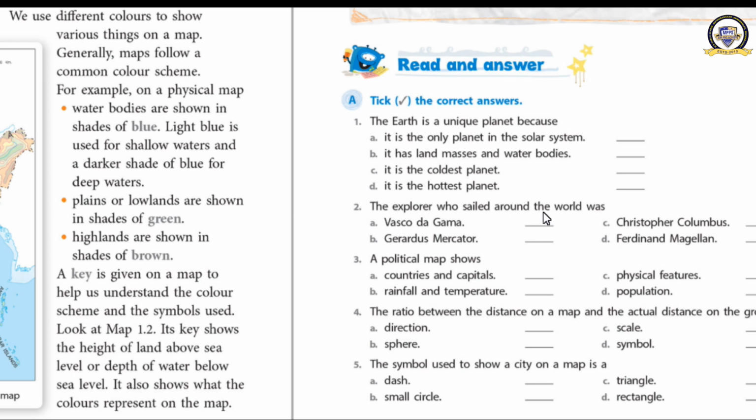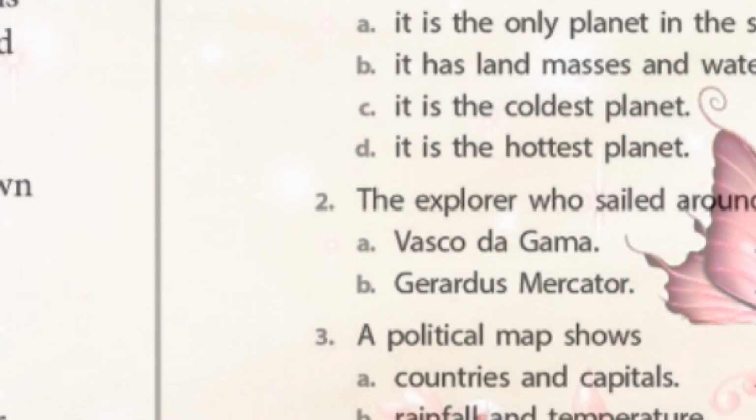The explorer who sailed around the world was Ferdinand Magellan. A political map shows which one? Countries and capitals. The ratio between the distance on a map and the actual distance on the ground is called its scale. Symbol used to show a city on a map. What is used to show a city? We use a small circle.